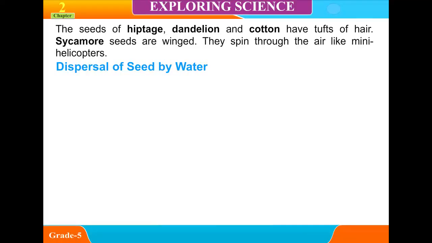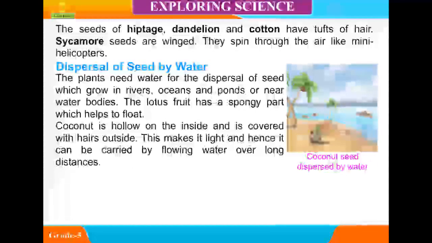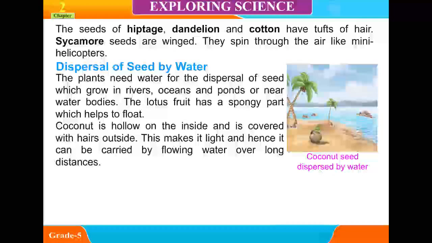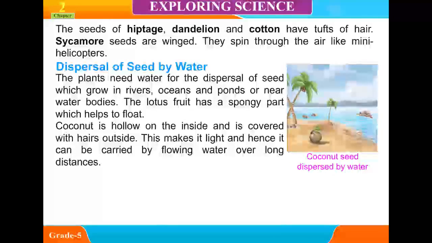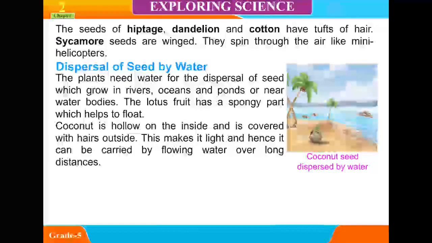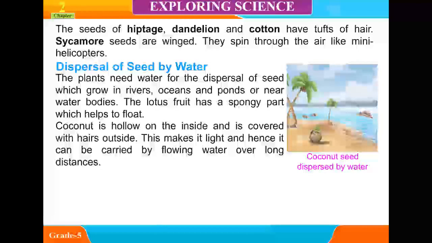Dispersal of seed by water. The plants which grow in rivers, oceans, and ponds or near water bodies need water for the dispersal of seeds. The lotus fruit has a spongy part which helps it to float. Coconut is hollow on the inside and is covered with hairs outside. This makes it light and hence it can be carried by flowing water over long distances.